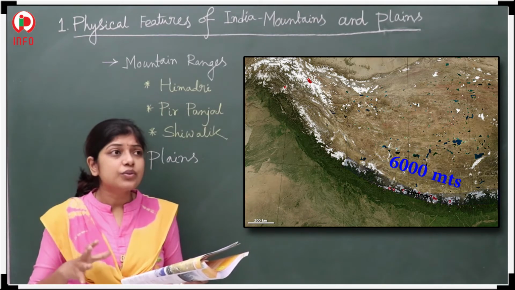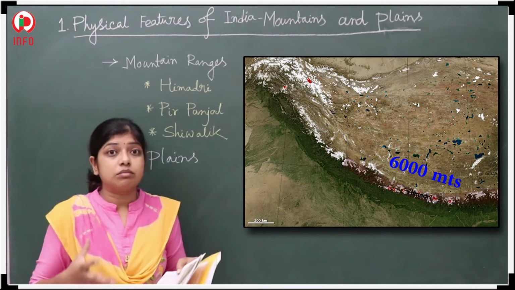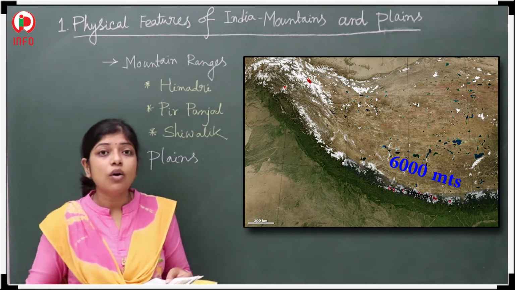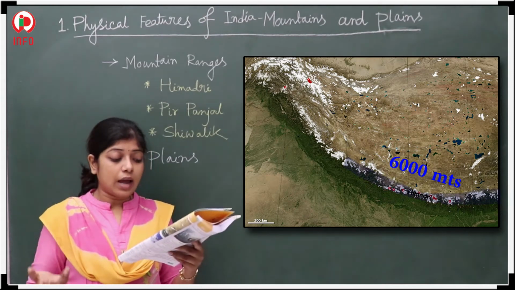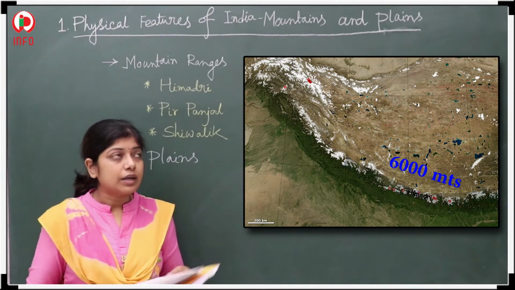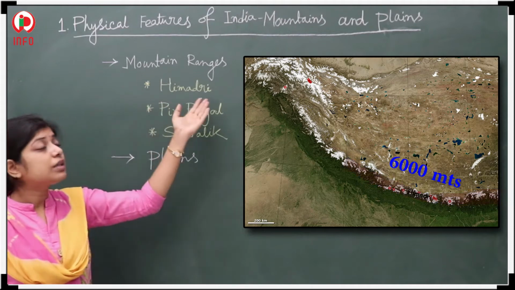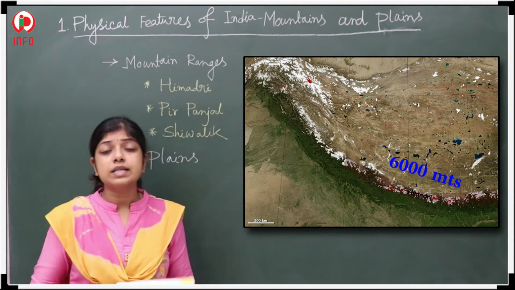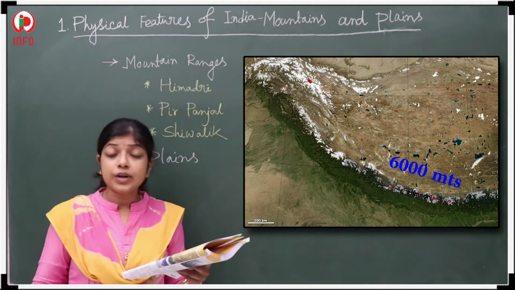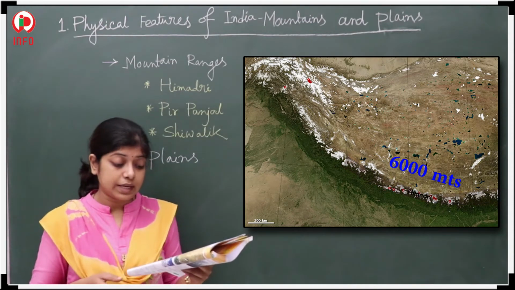Glacier means different ice chunks. They are called glaciers. If you visit this portion, you will see that there are lots of glaciers and different lakes are also located there.